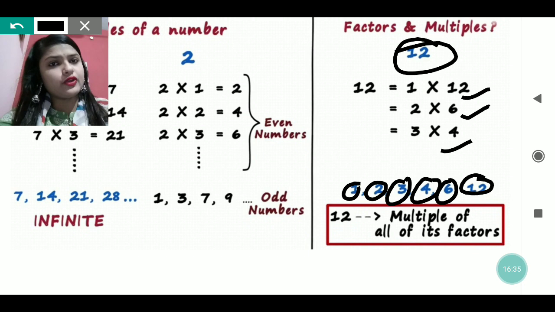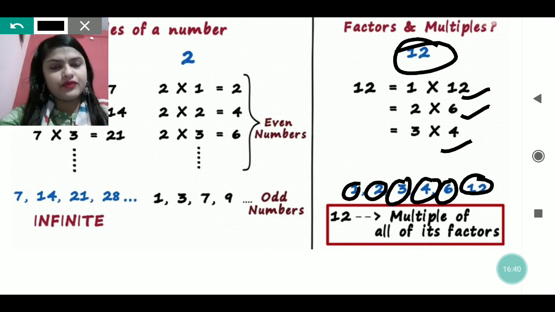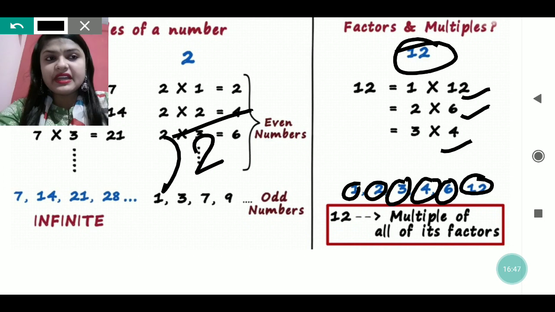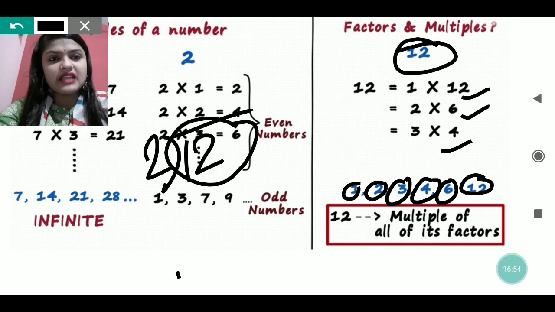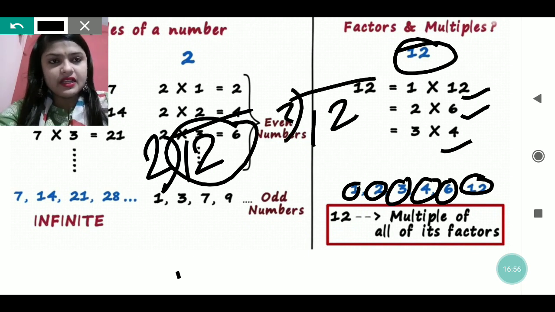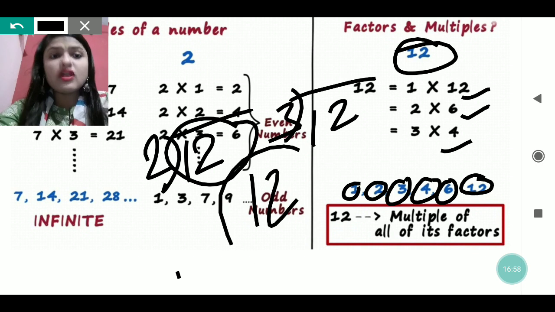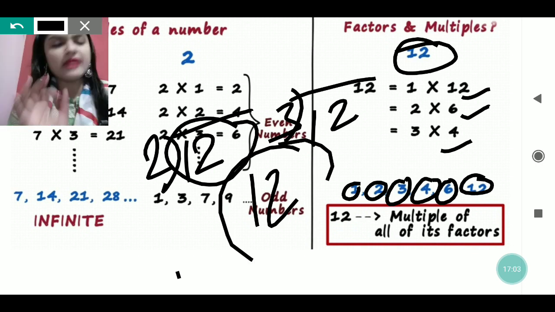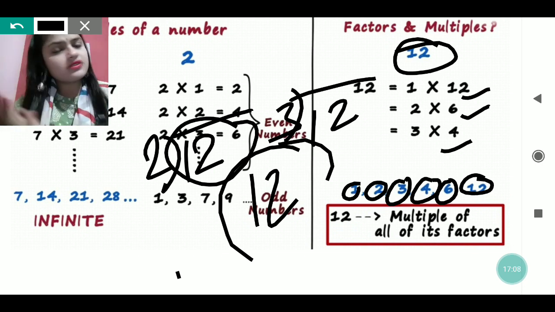If any number is given to you, you have to find the factors of that number. You try to divide it, and by dividing you can see whether that number is completely divisible. Like with 2 it is completely divisible, with 3 also it is completely divisible, with 4 also. You have to see with which number it is completely divisible without leaving any remainder, and then that number will be considered a factor.